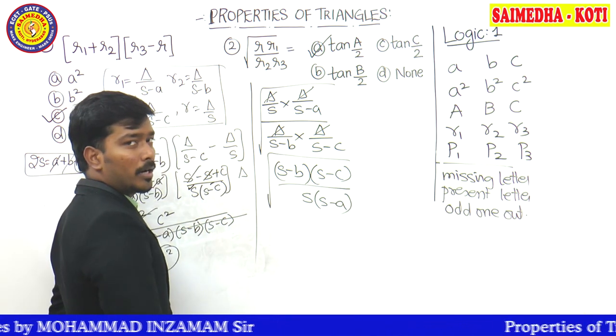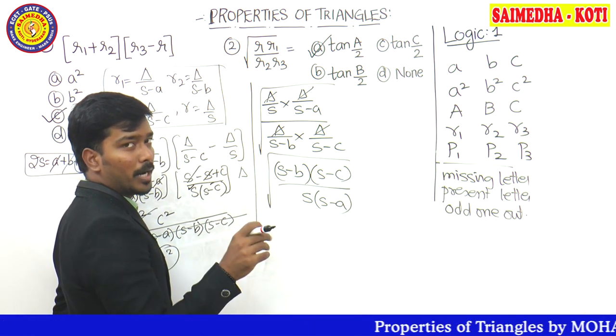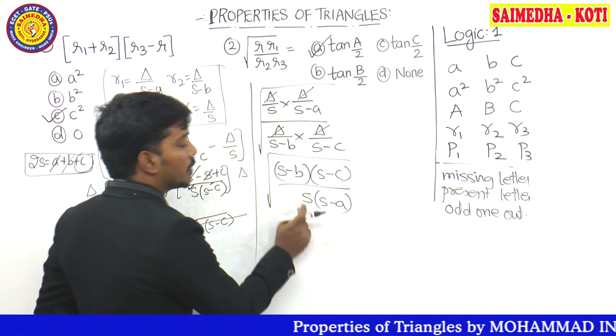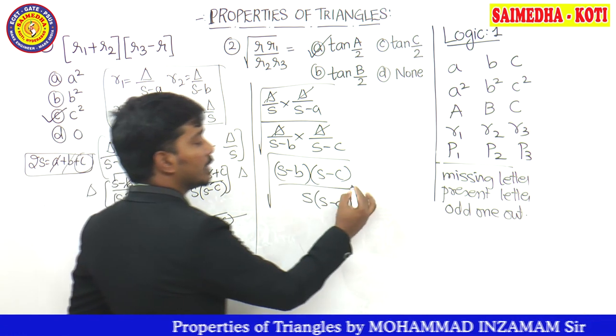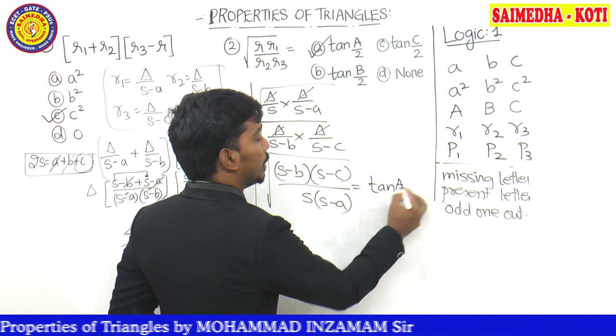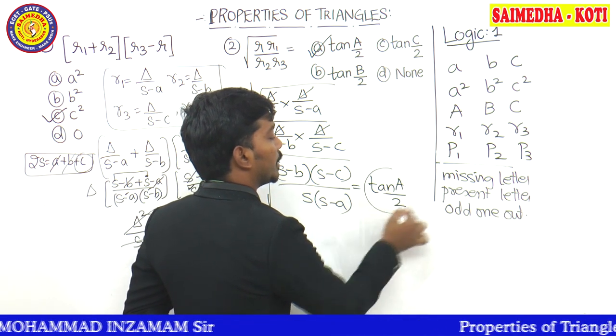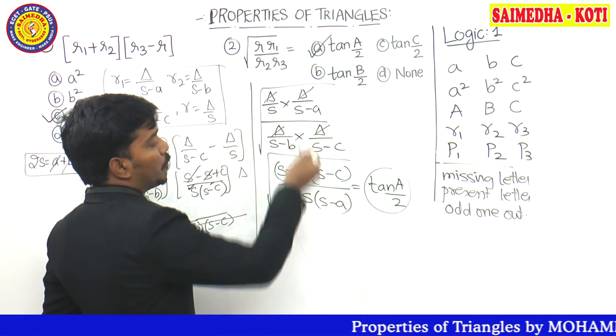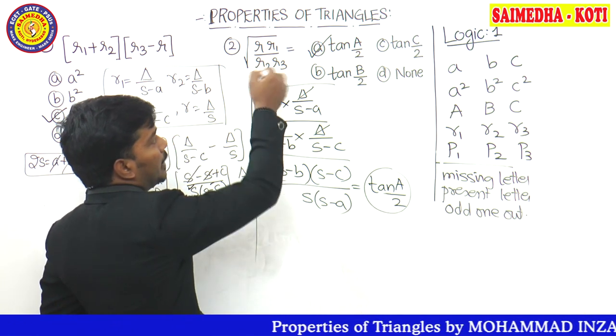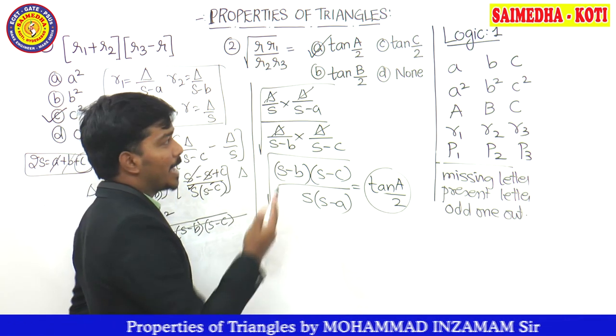I've already covered this in the formulas part, guys. Go through that formulas part and you will observe that this expression is the formula for tan A by 2. So by the formula itself the answer is tan A by 2, and directly with the logic also the answer is tan A by 2 only.